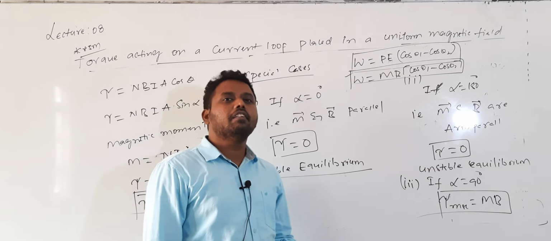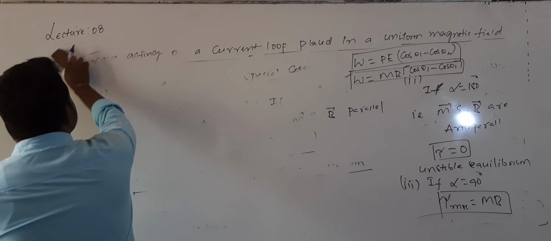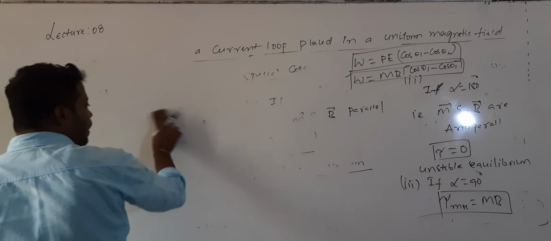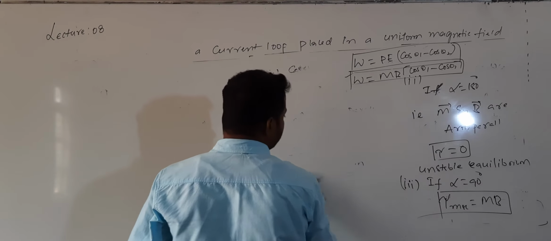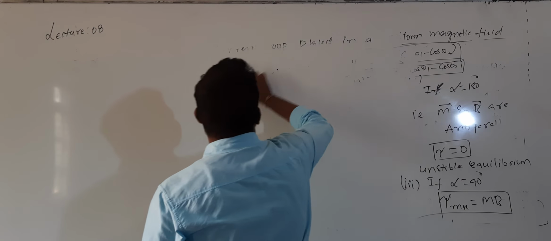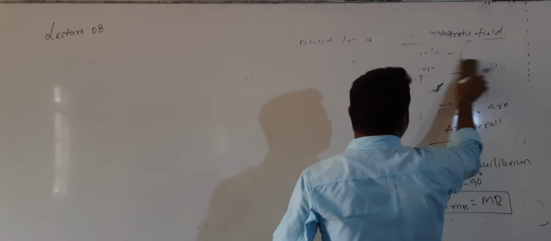The first case is if the plane of the coil is in the direction of B bar. The second case is if the plane of the coil is not in the direction of B bar. This is for torque acting on a current loop placed in a uniform magnetic field.